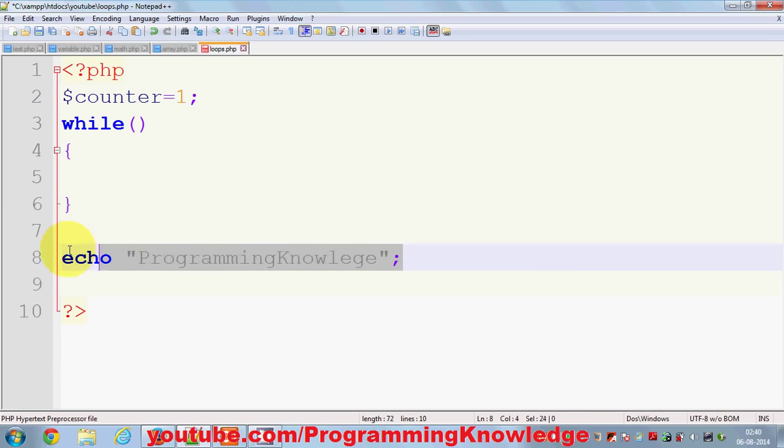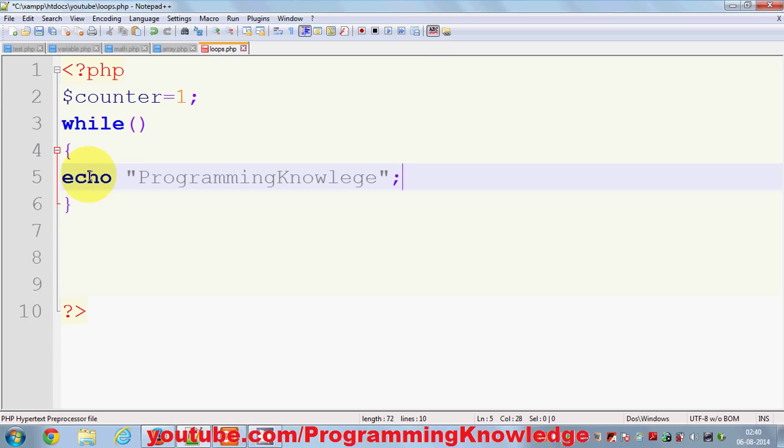So I want to print this whenever some condition is true. Now in while loop, if you give the number 0 as an argument, your condition will never be true, because 0 is equal to false in PHP whenever you pass it as an argument for checking some condition.